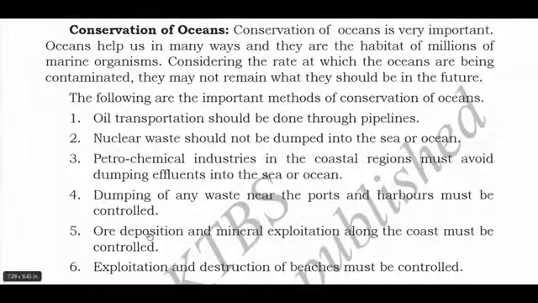Now the last topic of this chapter is conservation of ocean. From this topic also one question is there in your textbook. Okay, what are the steps for conservation of water? How do we conserve ocean? Like that, some question is there.